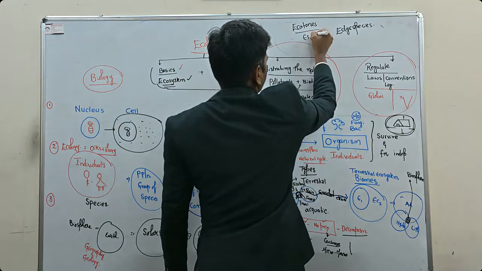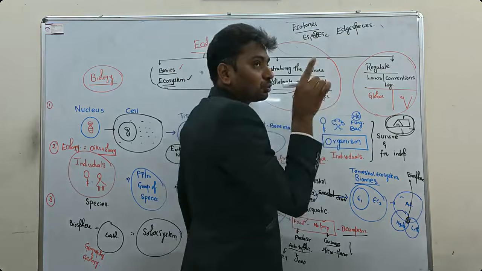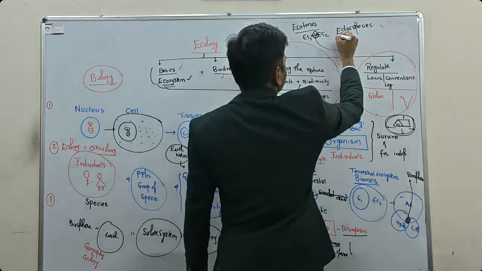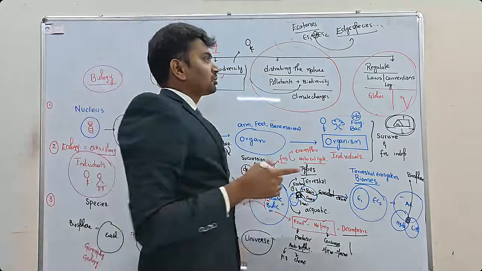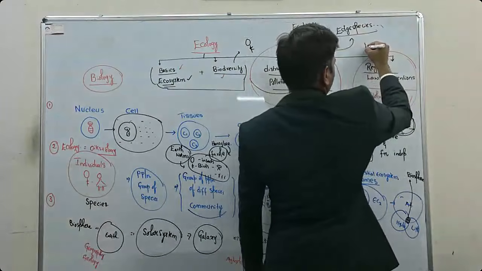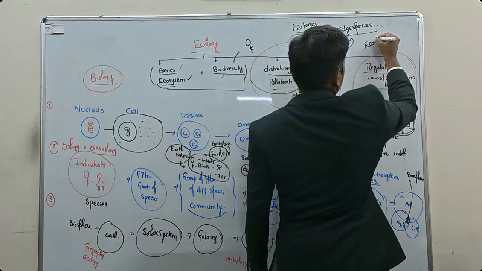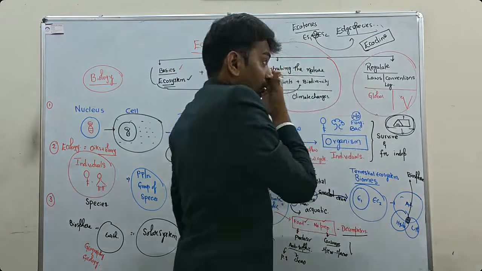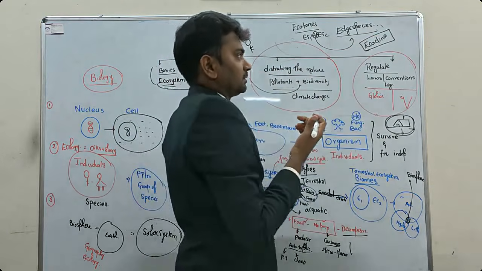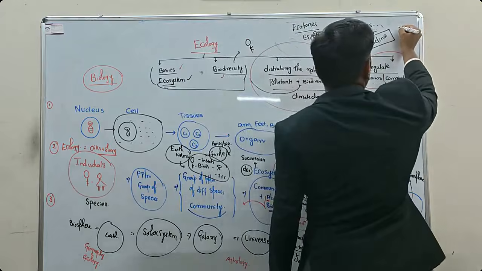We find species belonging to two ecosystems present here. The dominant species is called edge species. Now there is one more term called ecocline. Ecocline represents how species are getting varied.